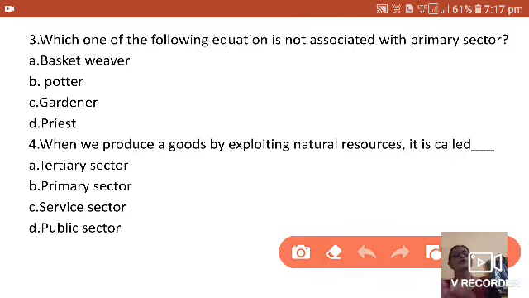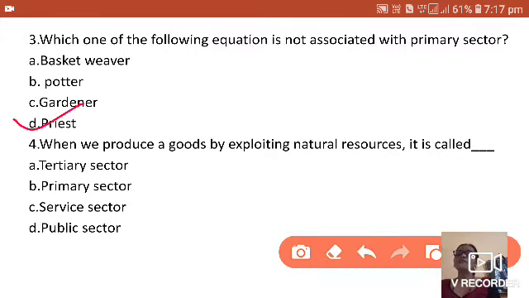The gardener grows flowers from the garden, from nature. The priest prays in the temple or anywhere. So they are service providers, and they do not come under the primary sector.